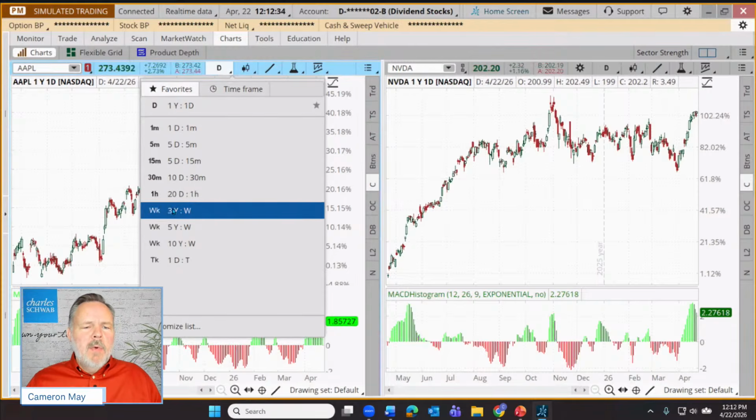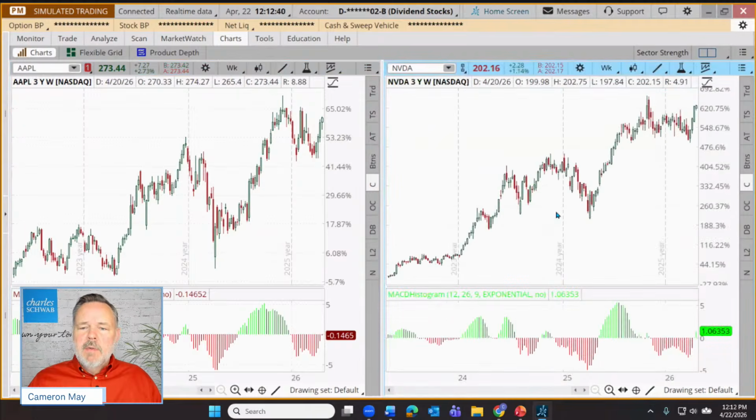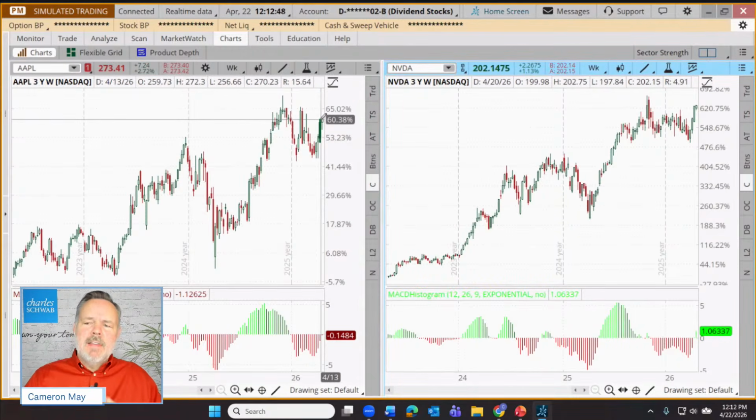Let's see who's been doing what over a 3-year time frame. So I'm going to switch this one to 3 years. Let's pop over here. Change this to a 3-year time frame. It looks like NVIDIA up about 620%, Apple up about 65%. So if a trader is looking for, let's say, something that has a longer term propensity for larger moves, they might lean more toward NVIDIA.